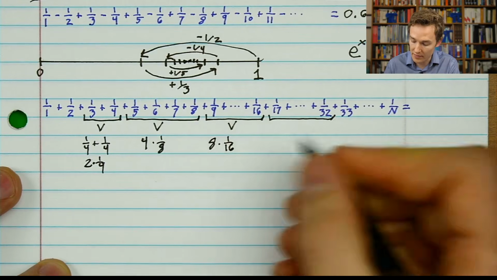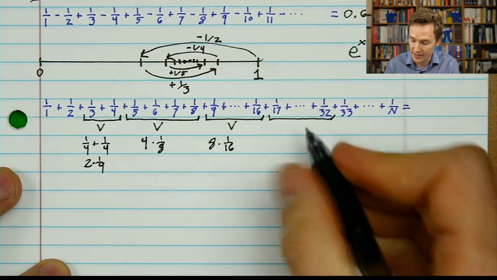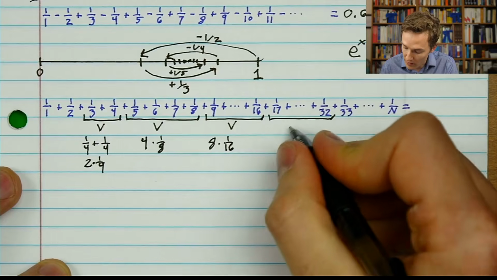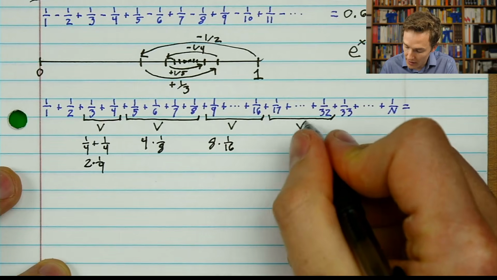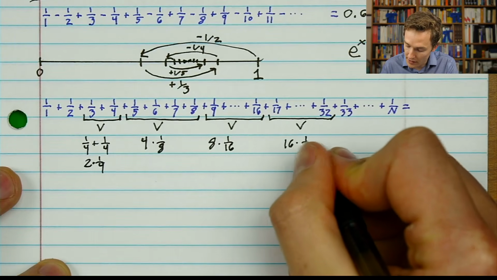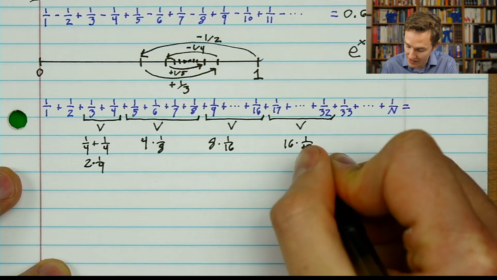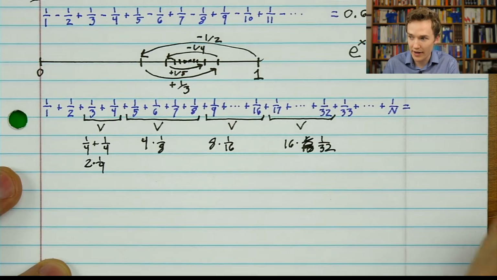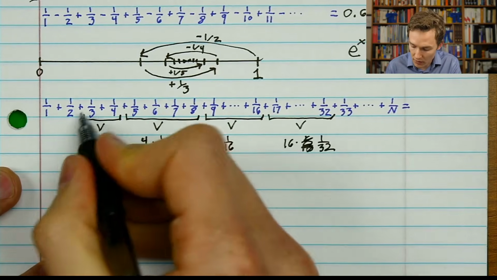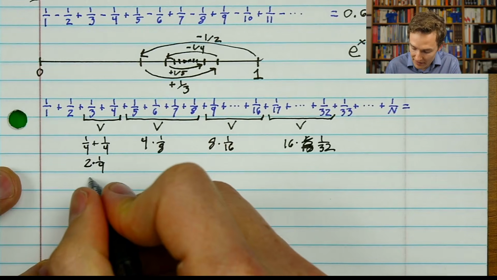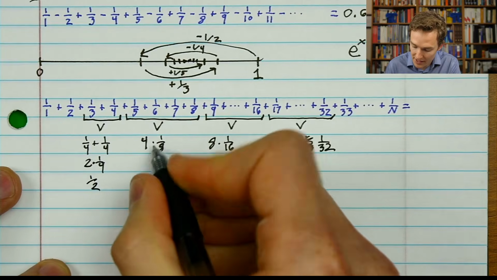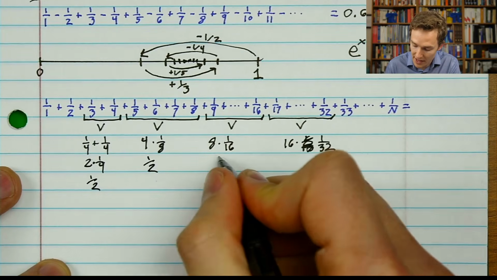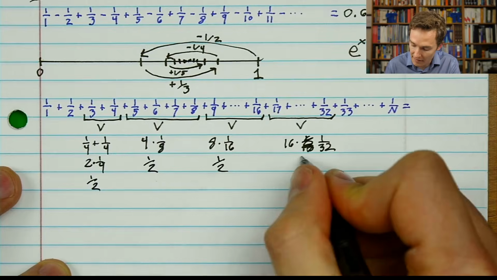So the sum altogether is at least 8 times 1 over 16. And you might see where I'm going with this. Here I have 16 numbers that are all at least 1 over 32. And of course, all of these are just equal to 1/2. So this 2/4 is the same as a half, 4/8 is the same as a half, 8/16, that's a half.